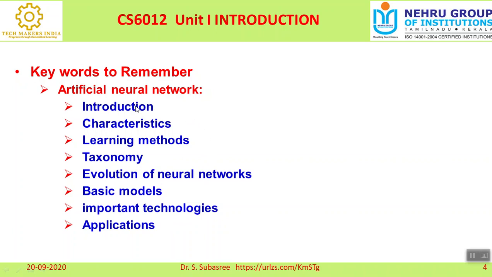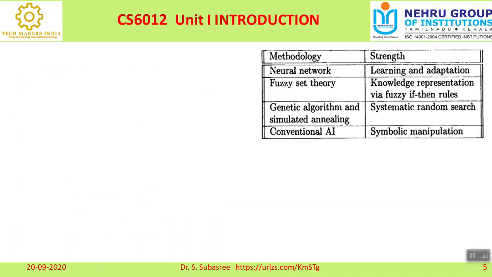So: introduction about artificial neural network, characteristics, learning methods, taxonomy, evolution of neural network, what are the different basic models available, what are the important technologies that it is focusing on, and the applications which it deals with. Okay, so these are the things which we are going to discuss now.